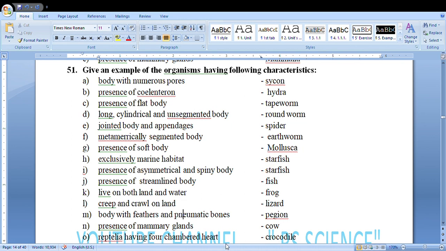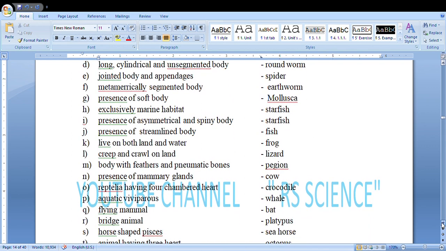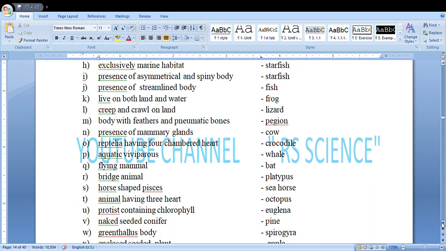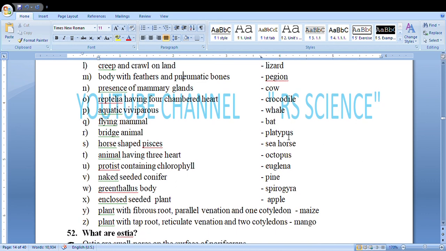Reptilia having four-chamber heart, obviously crocodile. Crocodile is the only reptilia having four-chamber heart, all others have three-chamber heart. Aquatic viviparous, whale. Flying mammal, bat. Bridge animal, platypus. Horse-shaped Pisces, seahorse. Animal having three hearts, octopus.